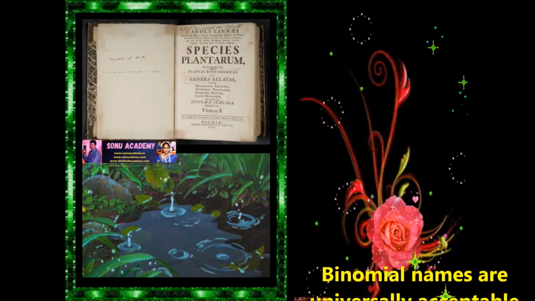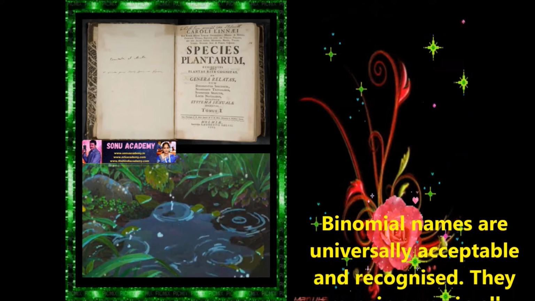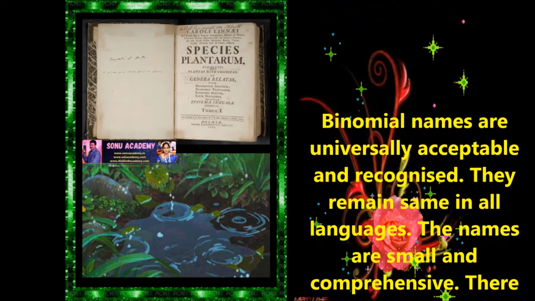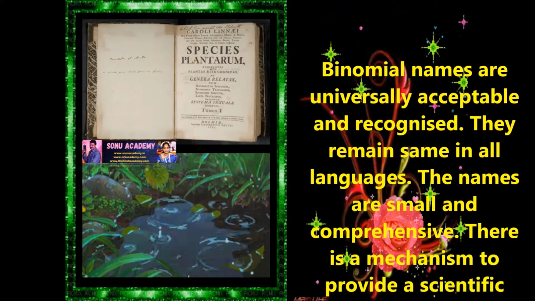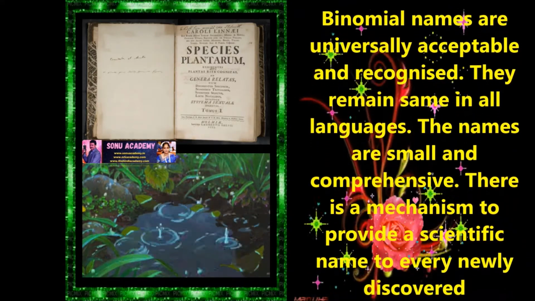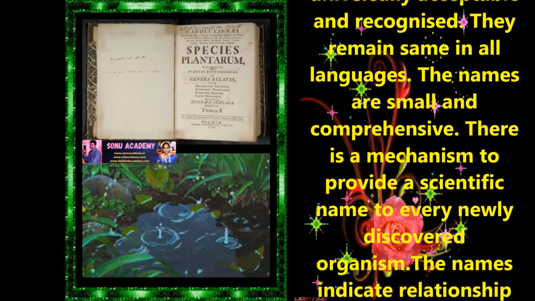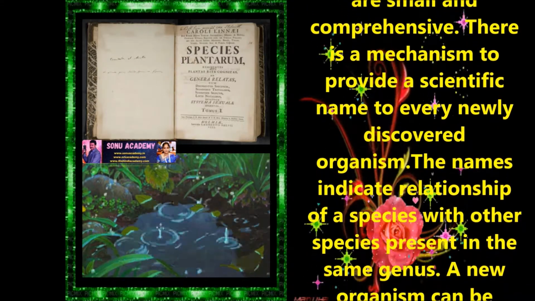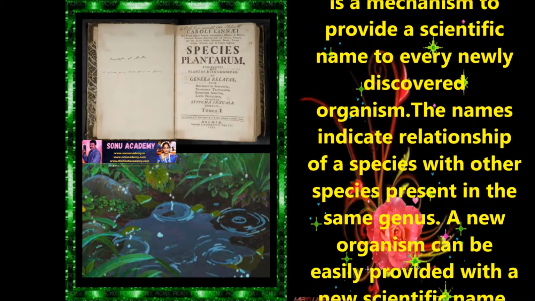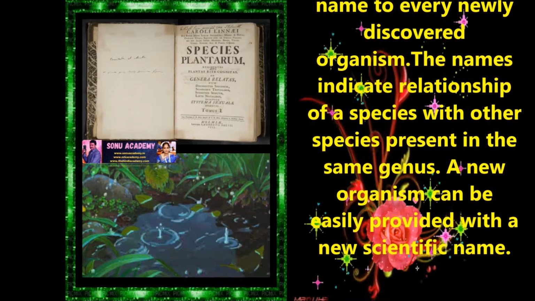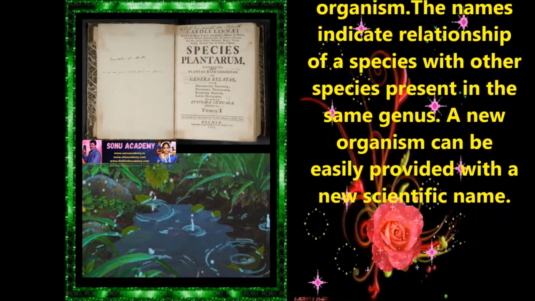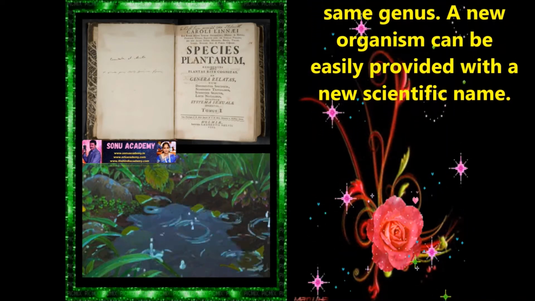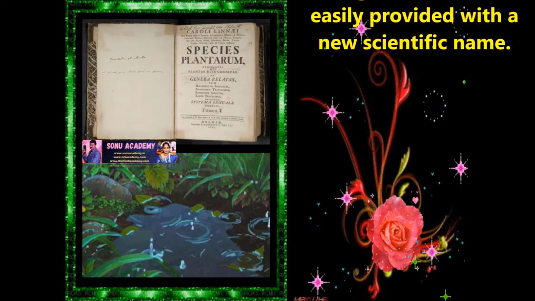Now let us discuss the advantages of binomial nomenclature. The binomial nomenclature names are universally acceptable and recognized. They remain the same in all languages. The names are short and comprehensive. There is a mechanism to provide a scientific name to every newly discovered organism. The names indicate the relationship of a species with other species present in the same genus. A new organism can be easily provided with a new scientific name.